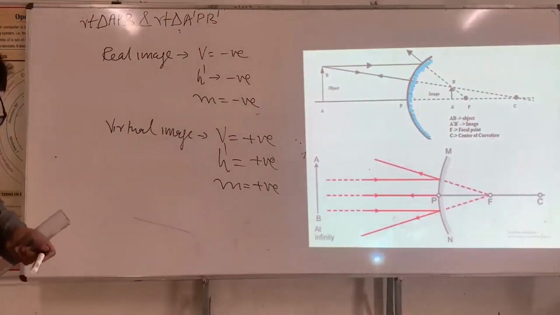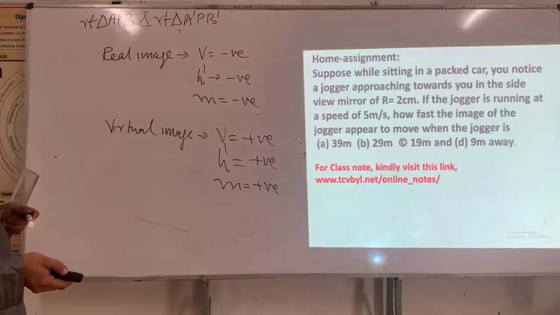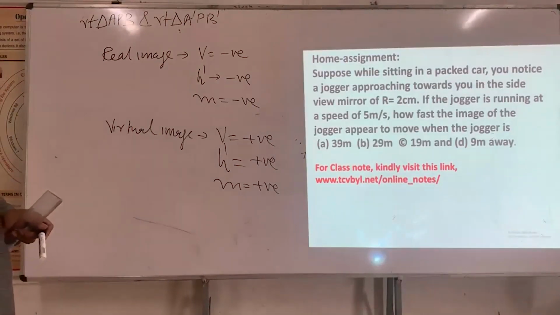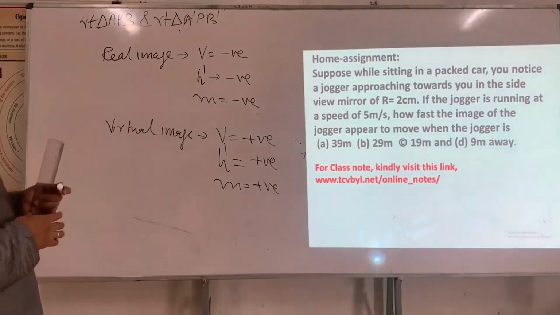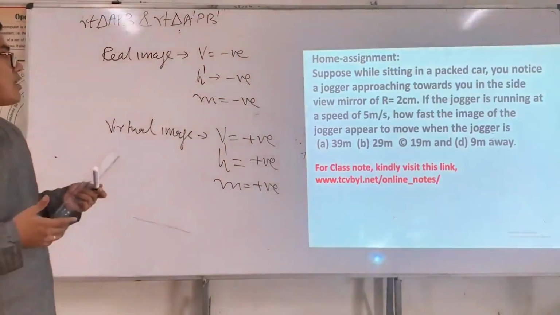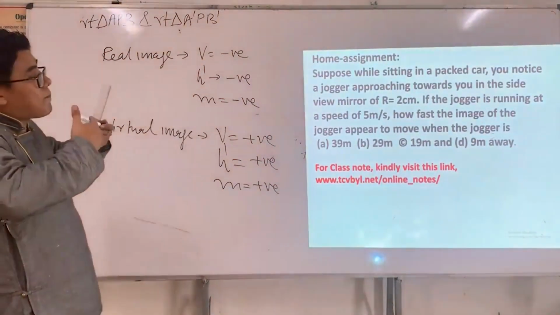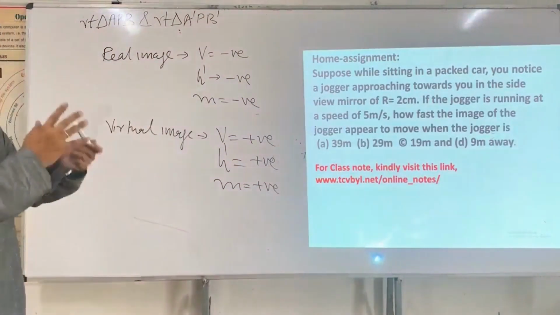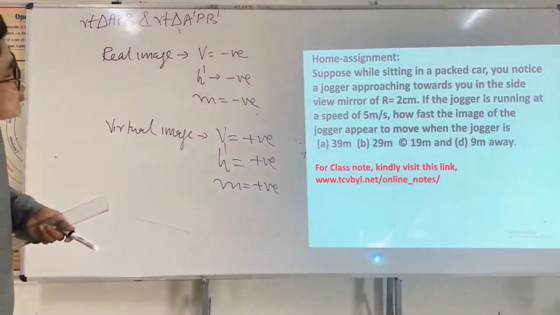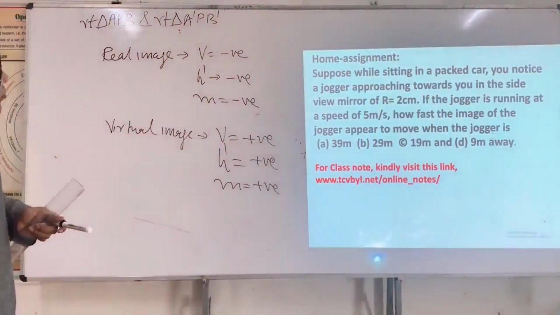Now, this is the home assignment. This is a very interesting problem. The mirror that they use is a convex mirror, and you see how, as a person comes closer to a mirror, how the speed changes. So you should keep that in mind and solve this problem. You can refer to the textbook also. This is an interesting problem.